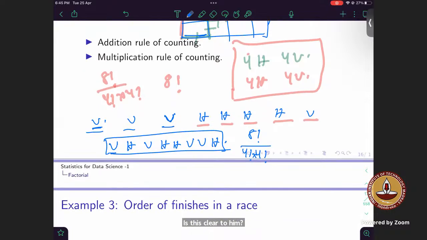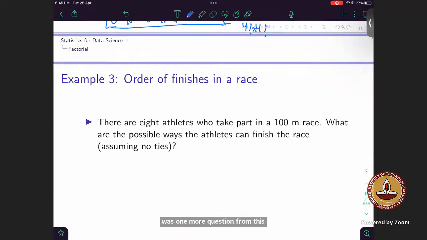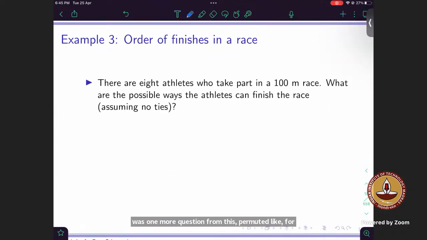So this can be one kind of question. And I think there was one more question from this permutation. One kind of question is picking and making groups.